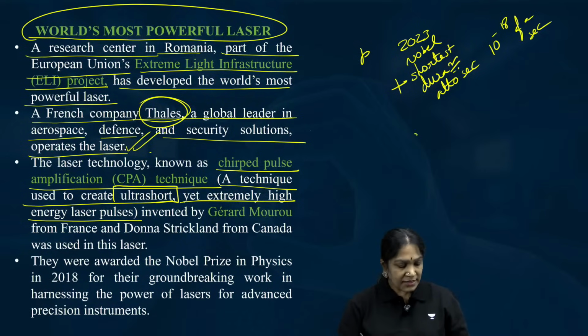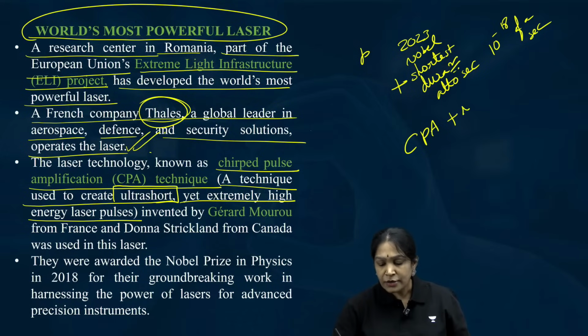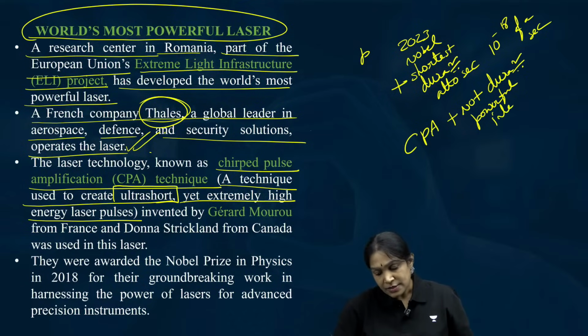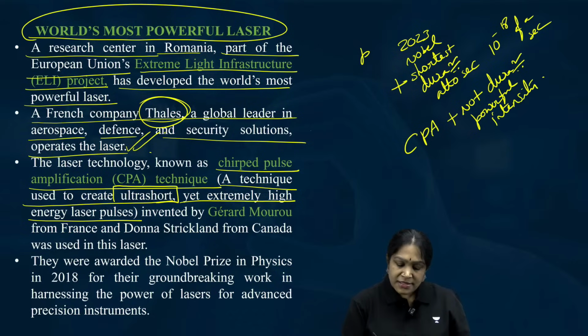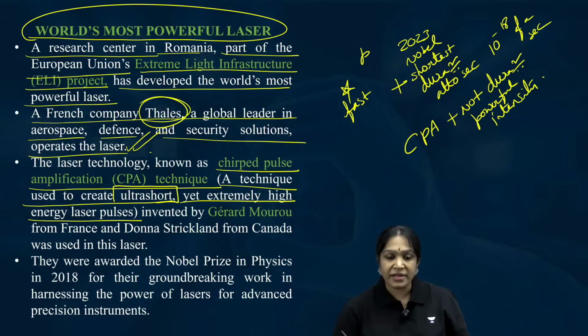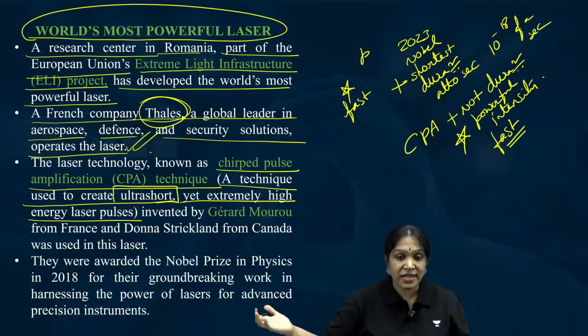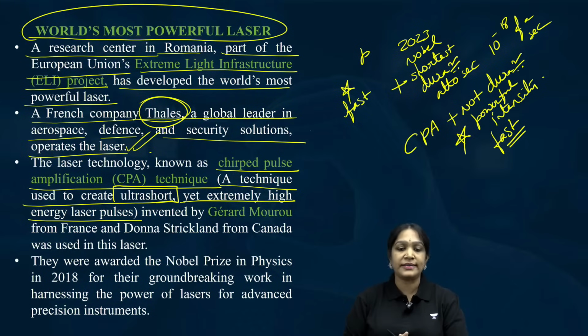But here, in the chirped pulse amplification technique, the plus point is not duration. Here the plus point is power, intensity. There the speciality is speed, here the speciality is power. This is also fast, but not attosecond fast. Here the speciality is its intensity. I hope you understood the difference between the two.